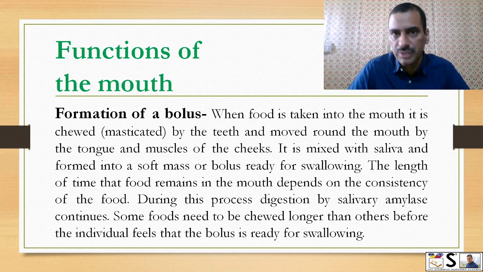Now, overall functions of the mouth. Formation of a bolus of the food. When food is taken into the mouth, it is chewed or masticated by the teeth and moved around the mouth by the tongue and muscles of the cheek. It is mixed with saliva and formed into a soft mass or bolus ready for swallowing. The length of time food remains in the mouth depends on the consistency of the food. During this process, digestion by salivary amylase continues. Some foods need to be chewed longer than others. And then the individual feels that the bolus is ready for swallowing.